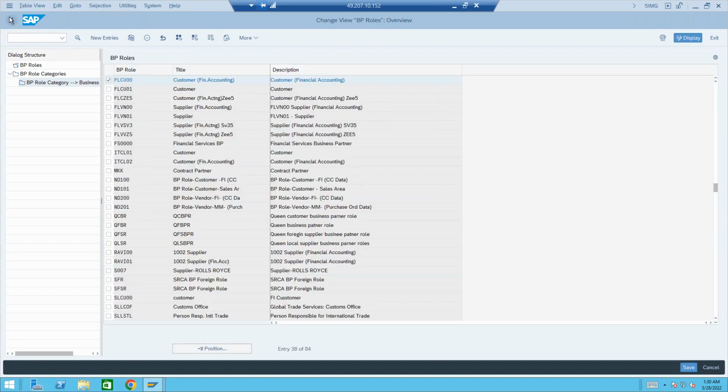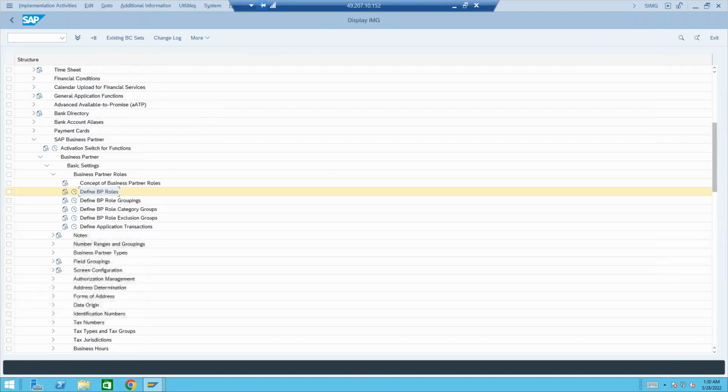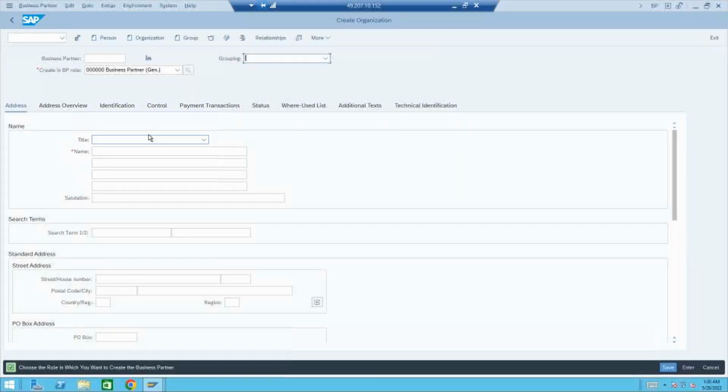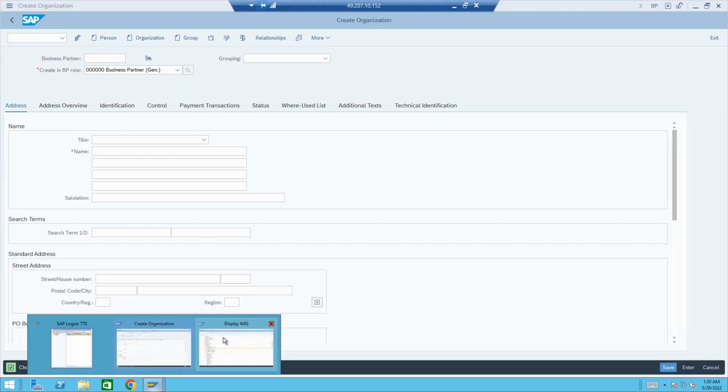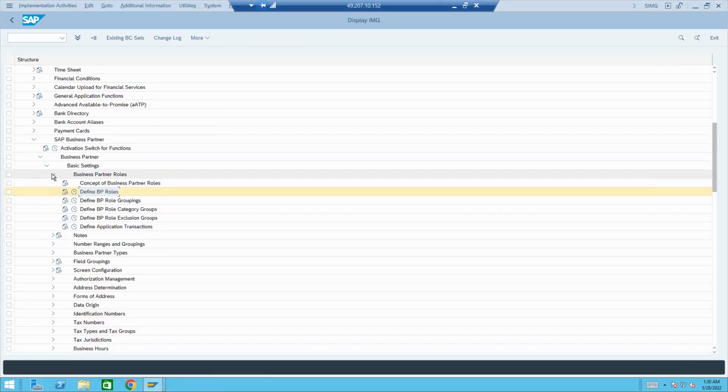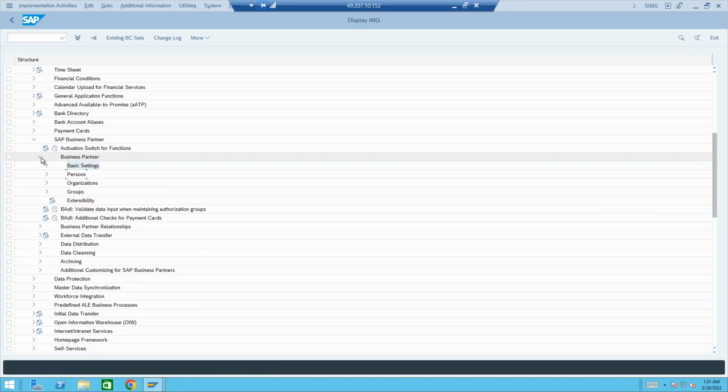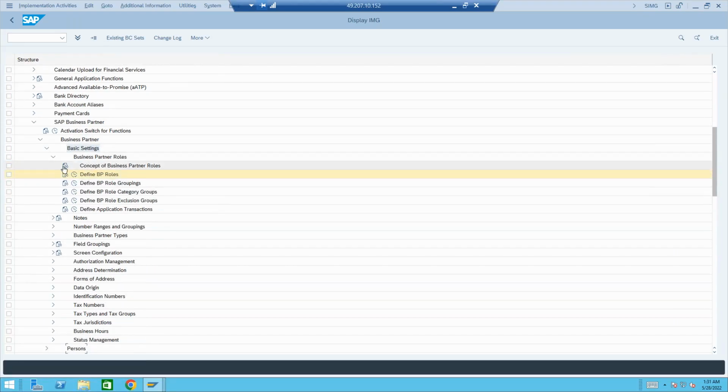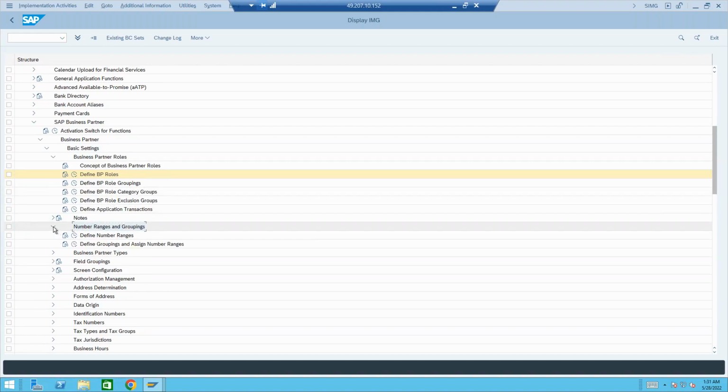So this is where the BP role is. Then we need BP grouping. So this is the role. Now we need to know about the grouping, which controls what kind of business partner this is all about. So the same menu bar. Let me close this basic settings, and here you see number ranges and groupings.